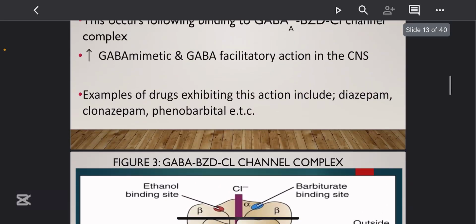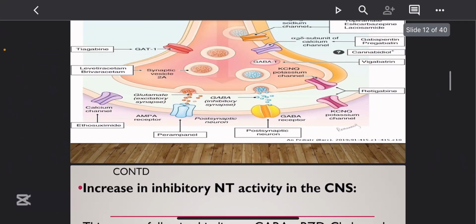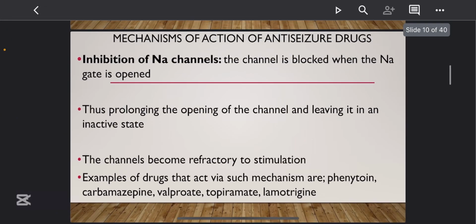Inhibition of sodium channel. Sodium channel is placed in an inactive state by some drugs. These drugs that place the sodium channel in an inactive state therefore prevent the excessive stimulation of those neurons within the brain, those cerebral neurons. Now you must know examples of drugs that act by inhibiting sodium channel.